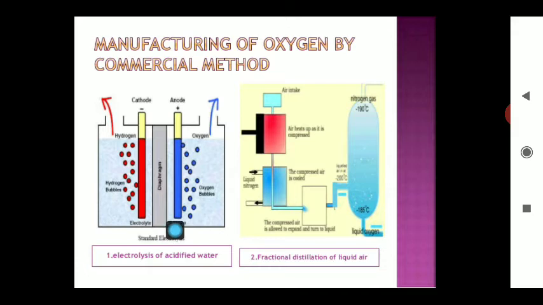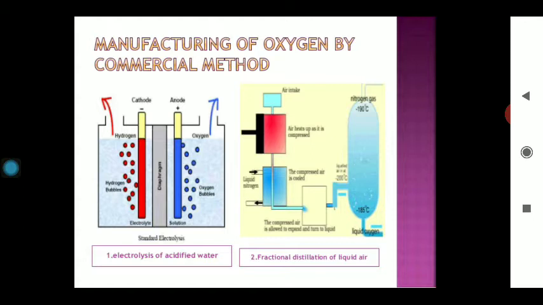On the other hand, by the electrolysis of water, with the help of suitable electrodes, O2 and H2 can be prepared, and this will be a very important reaction. You know, in the coming time we will run our vehicles by the use of hydrogen gas.